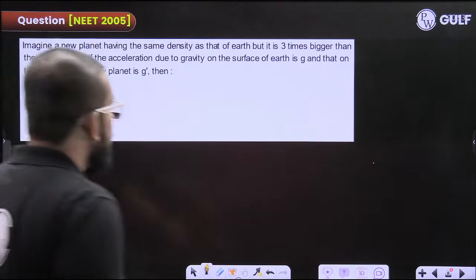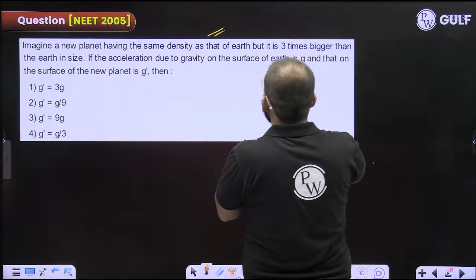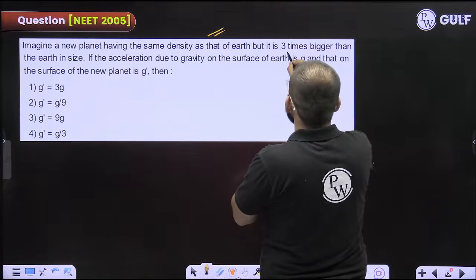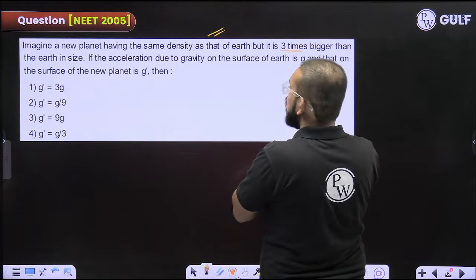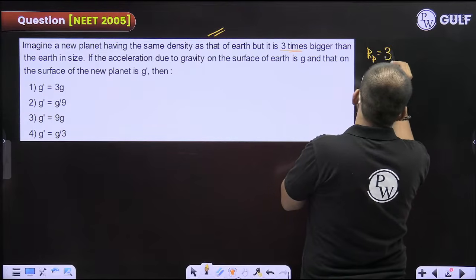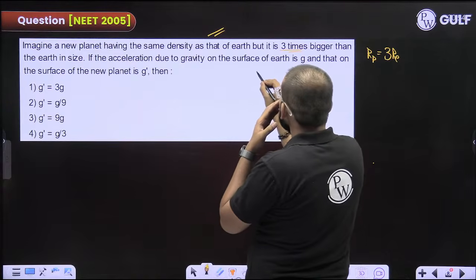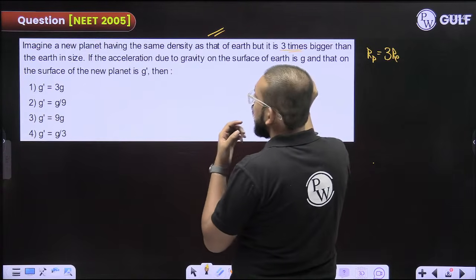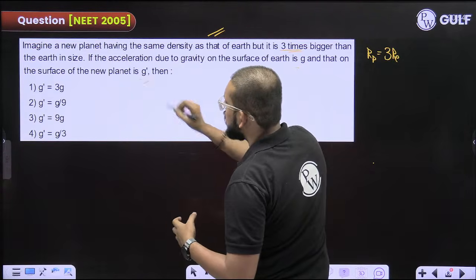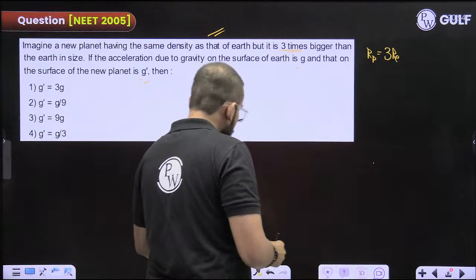Chaliye, let us see. Imagine a new planet having the same density as that of our mother Earth, but it is 3 times bigger than the size of the Earth. The radius of the planet is equal to 3 times the radius of the Earth. If the acceleration due to gravity on the surface of the Earth is g and that on the surface of the new planet is g dash, then what is the relation between g and g dash? See how you are going to do.